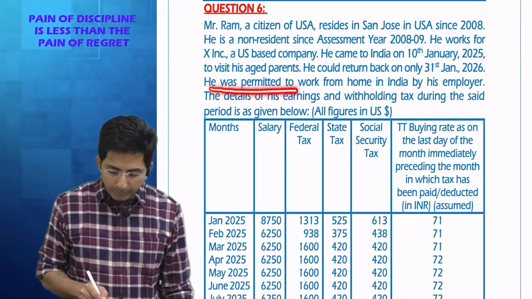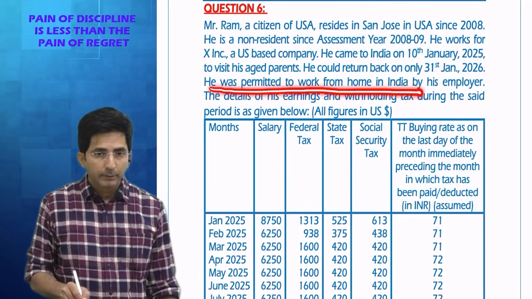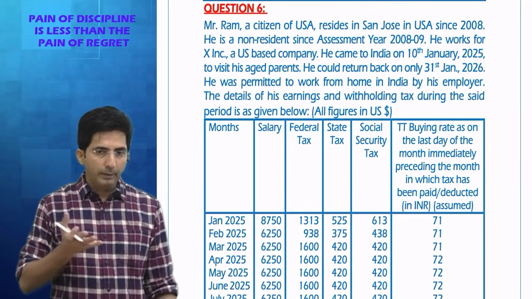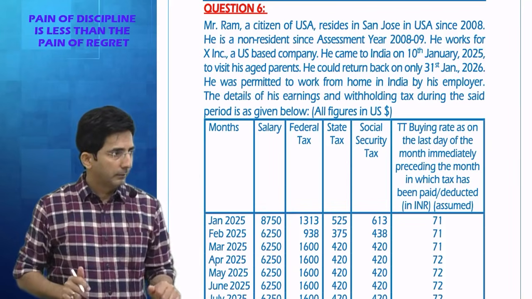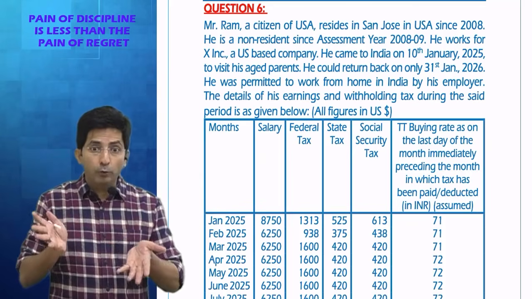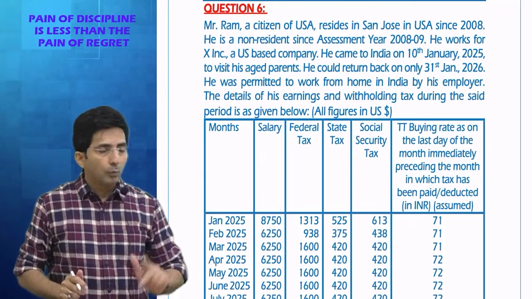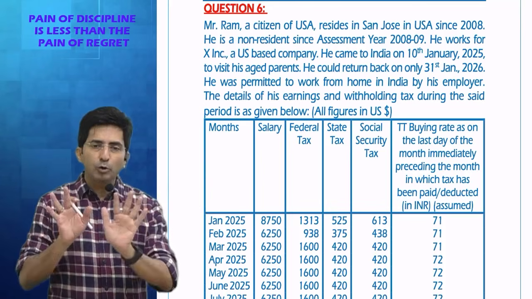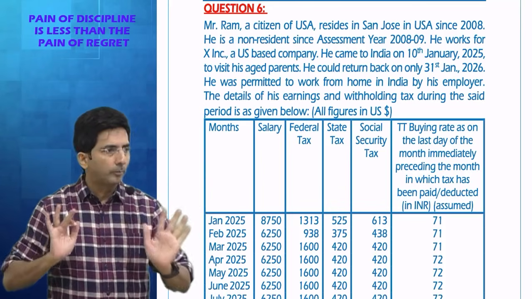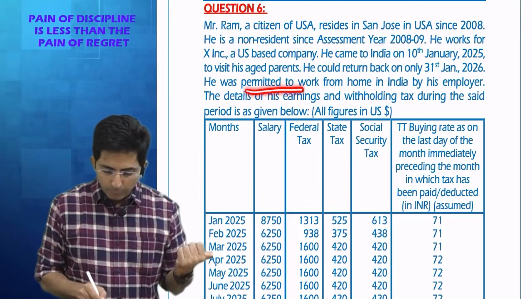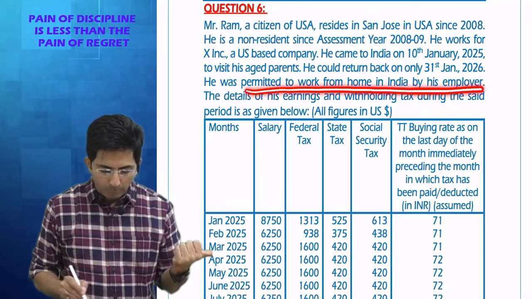Then he was permitted to work from home in India. Because see, no company will give him holiday for 1 full year, na? He came to India for 1 full year for his parents. So the company might have said that since you are going to India, you can do work from home. So he was permitted to do work from home in India by his employer.